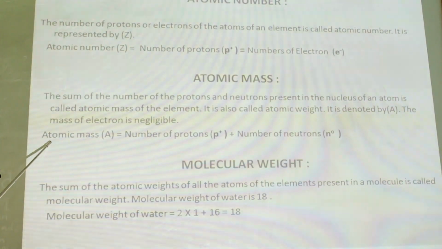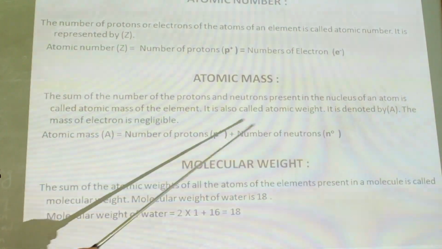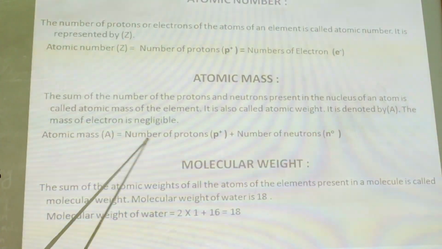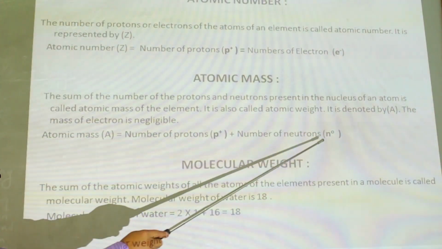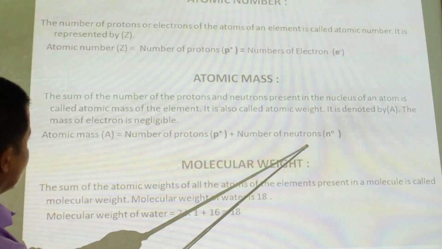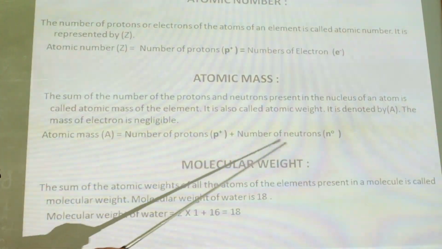Therefore, we have a formula of atomic mass. A is equal to P plus N. P means number of protons, and N means number of neutrons. A equals P plus N.